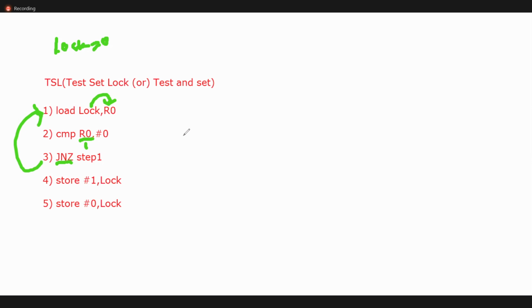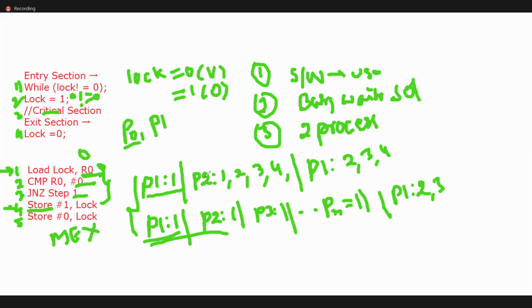Understood? So the lock mechanism is a failure. Why is that a failure? Many processes will enter into the critical section based on the previous example. There may be a chance of preemption at line number 1, 2, and 3, so all the processes will enter into the critical section.